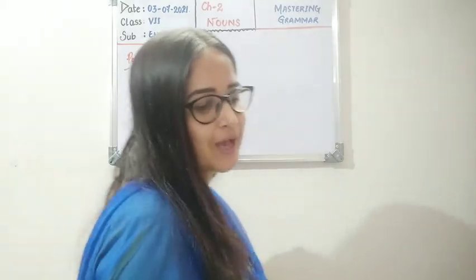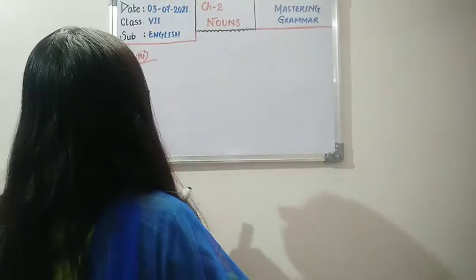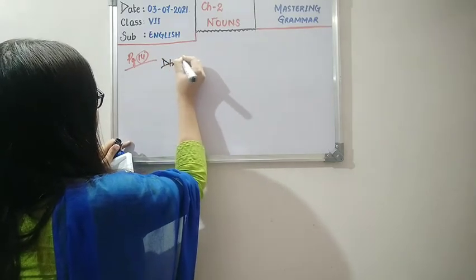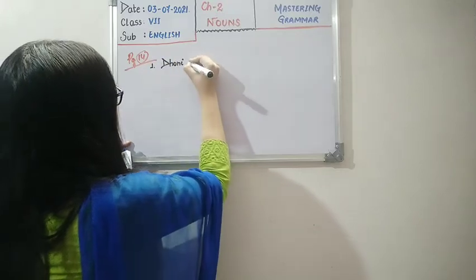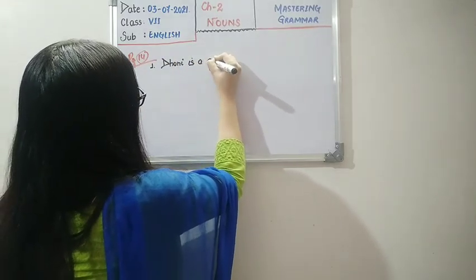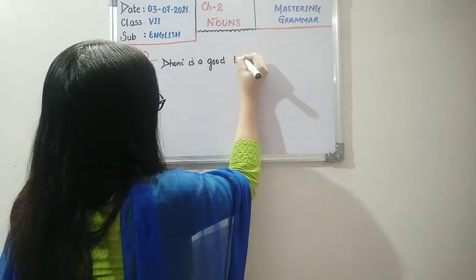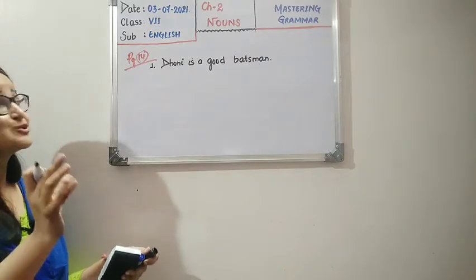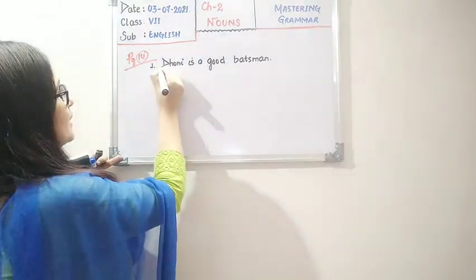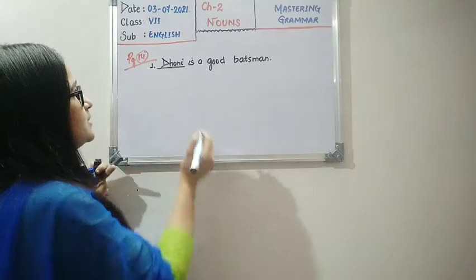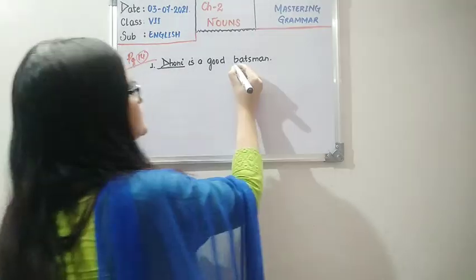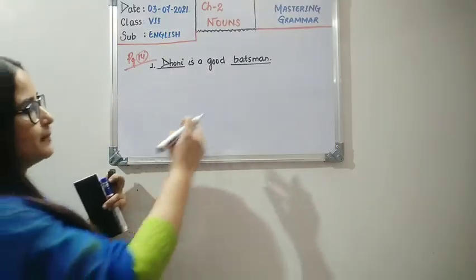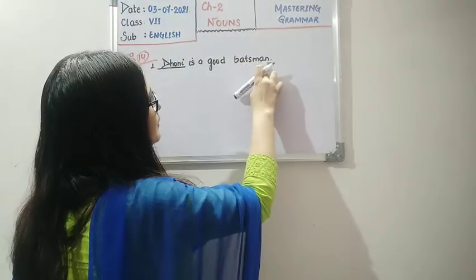The first example is: Dhoni is a good batsman. Number 1, Dhoni is a good batsman. Okay children, now let's see. First we have to spot the noun. We can see two nouns here, but only Dhoni has been underlined. Batsman is also a noun, but they haven't asked us about batsman, so we are not going to write about it.